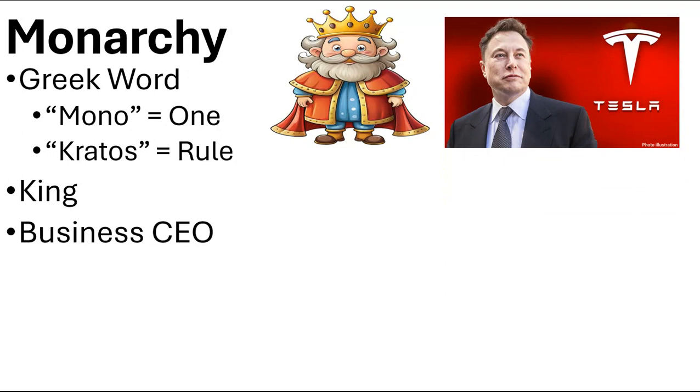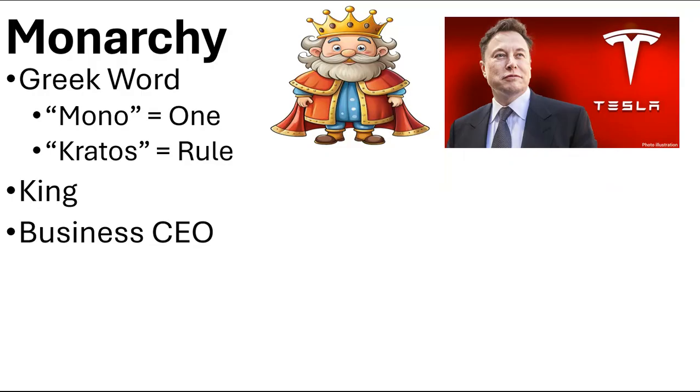Tesla, you name your business. Everything from the smallest business to your local restaurants, like Beer Barrel. The owner of Beer Barrel makes all of the decisions. If he decides on September 16th that it's time to roll out the Oktoberfest menu and start serving the Wiener Schnitzel, that's his decision. He rules. Not you. The employees don't vote and say, we got to wait till October 1st before we start serving the Wiener Schnitzel. No, it is his decision. And he makes a decision based on what he knows and what he believes will happen.